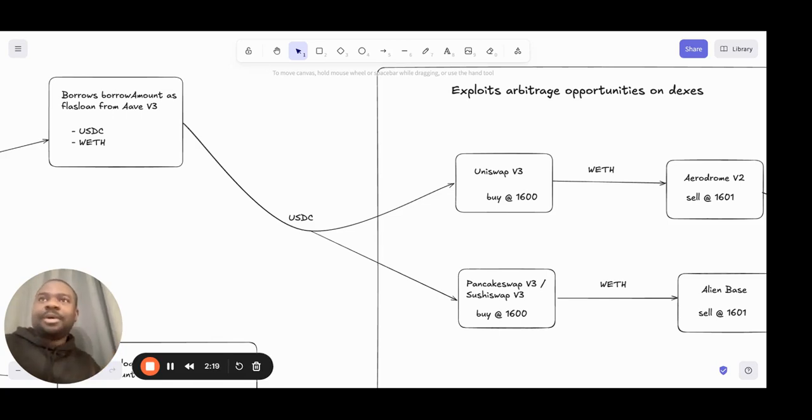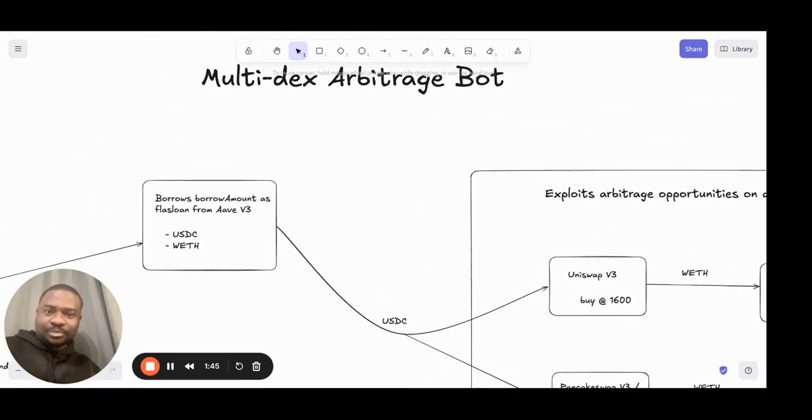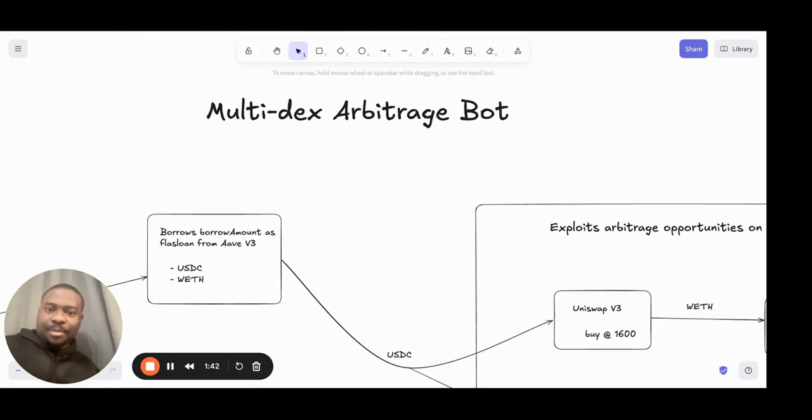So we'll be testing our smart contracts on Base blockchain. So in the case of Base blockchain, one block time is about 2 seconds. So you have to repay the flash loan within 2 seconds with a fee of 0.05%. Now, again, that's quite short, but you can do a whole lot on the blockchain with that flash loan and make something from it. And one of the things you can do with this flash loan is this arbitrage bot. And today, that's what we are going to be doing.